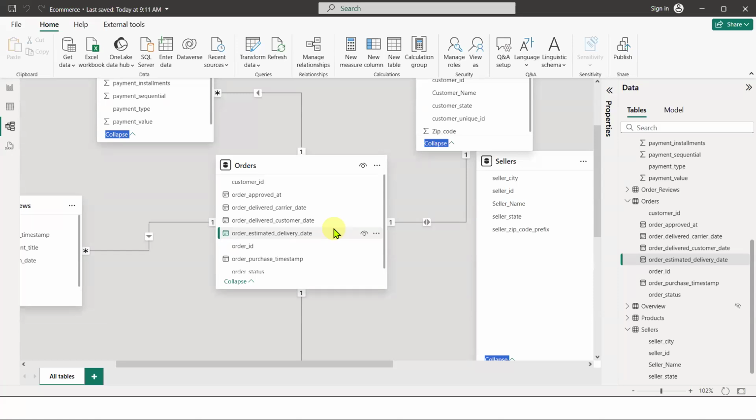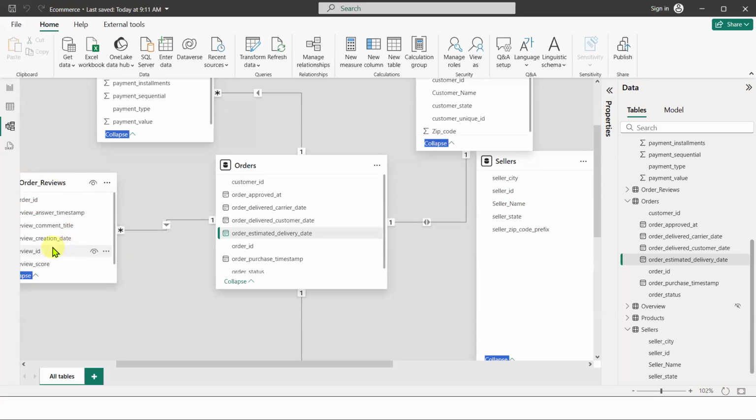And when you are building a report, you never know which particular date you are going to use. Sometimes it might be required to use the invoice date, sometimes the billing date, or sometimes the shipping date. So when we have more than one date column, you can connect to the main date table, so you can have multiple date connections.